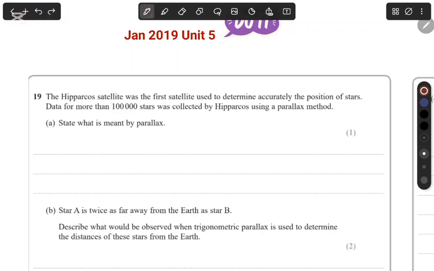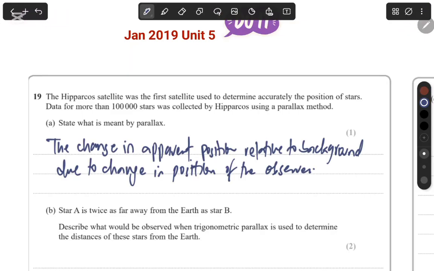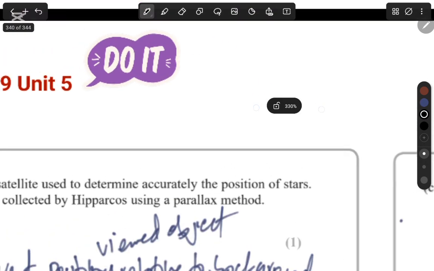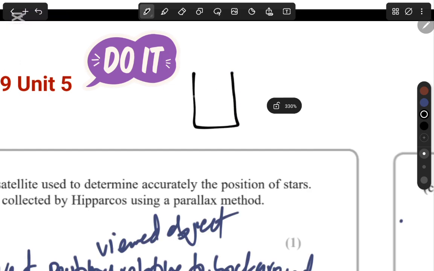Okay, so we have to really explain what parallax means. This is basically the change in the apparent position relative to the background due to the change in position of the observer. Okay, let's write that down there. Alright, so the definition is pretty clear. I could have written it down and moved on, but I want to explain this a little bit. So you have something here.